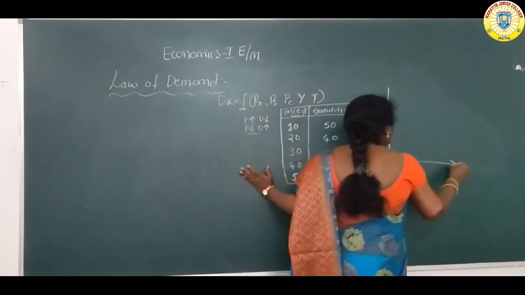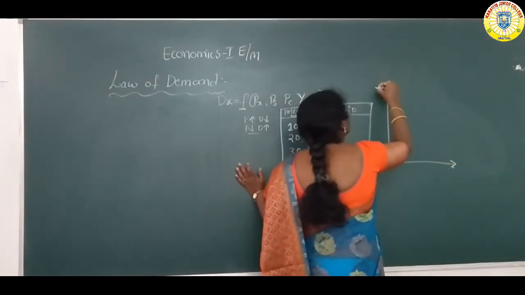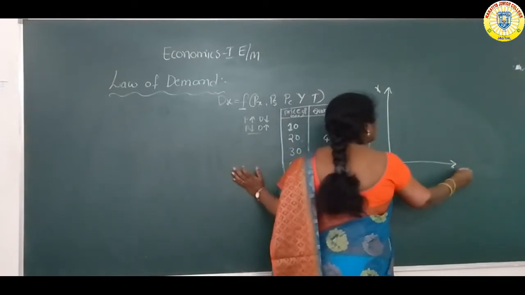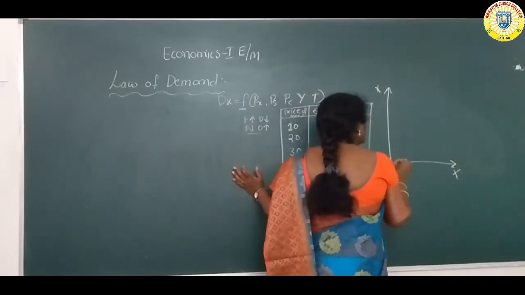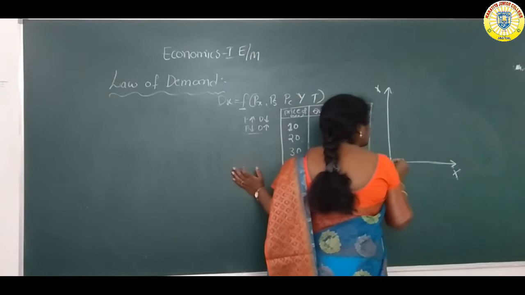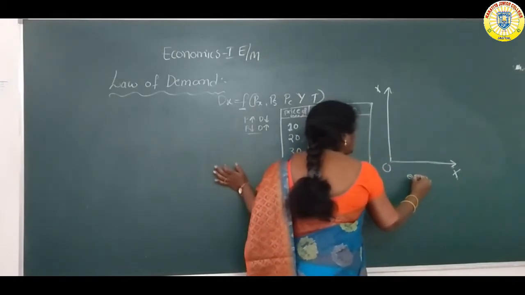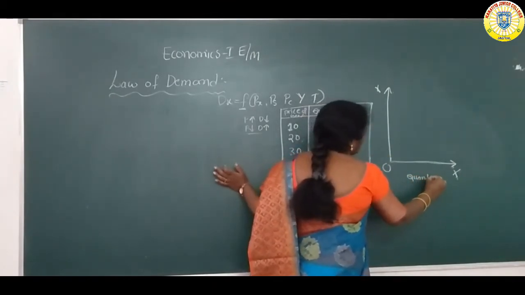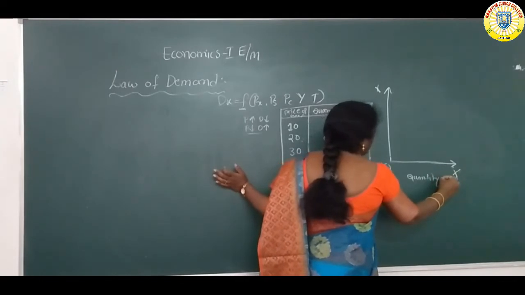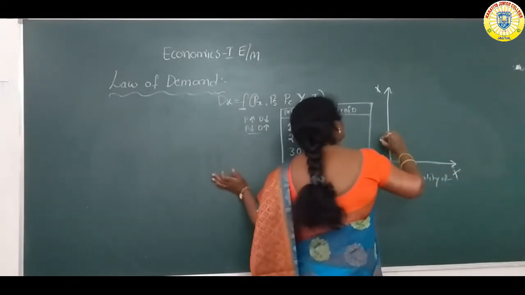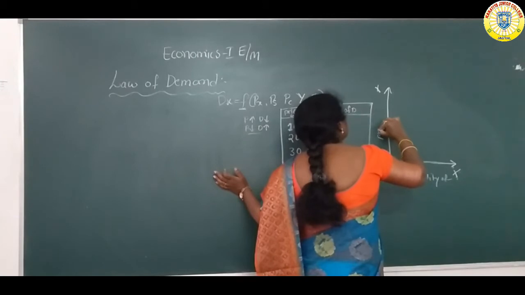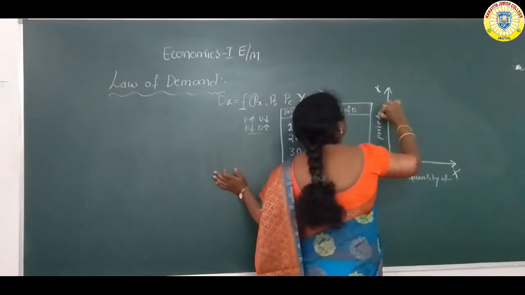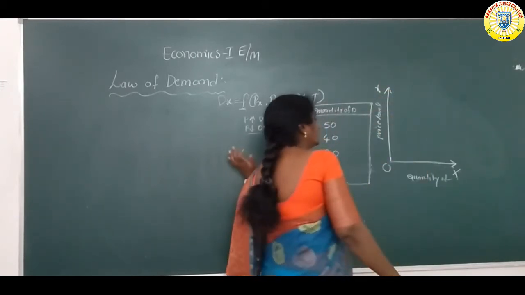just draw the demand curve. The x-axis represents the quantity of goods and the y-axis represents the price level, or price of goods.